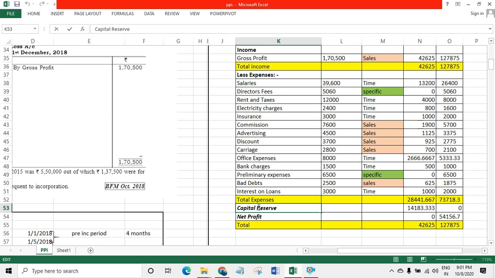This profit is called transferred to capital reserve. So this is a capital profit which can be utilized for purchasing capital assets or writing off of goodwill. That means writing off of loss, or it will be used for purchasing the fixed assets. So this profit is different from net profit. And normal profit we will get it from the income 127875 minus 73718.3. You will get 54156.7. This is the net profit.